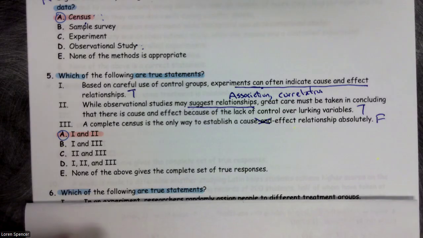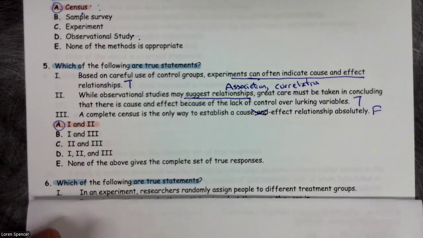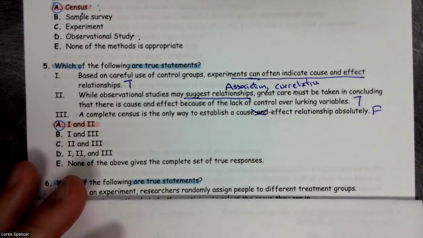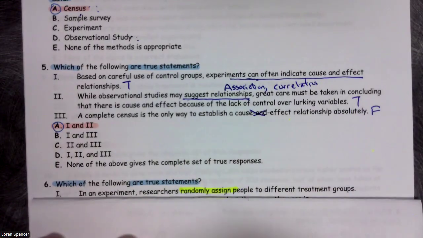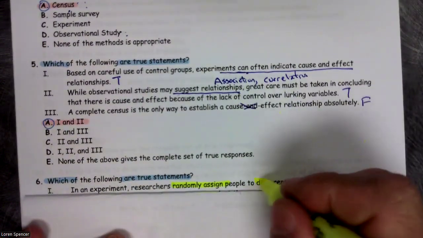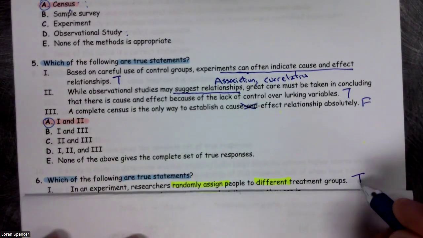Which of the following are true statements? In an experiment, researchers randomly assign people to different treatment groups. Love that phrase, randomly assigned. That right there, yes, they're randomly assigned to different, which means we have more than one treatment group. So this is a true statement.